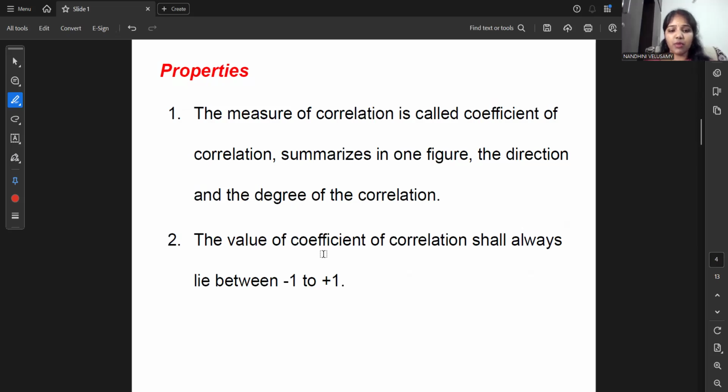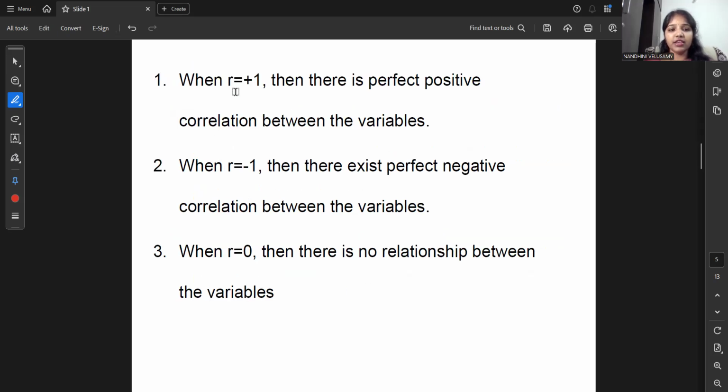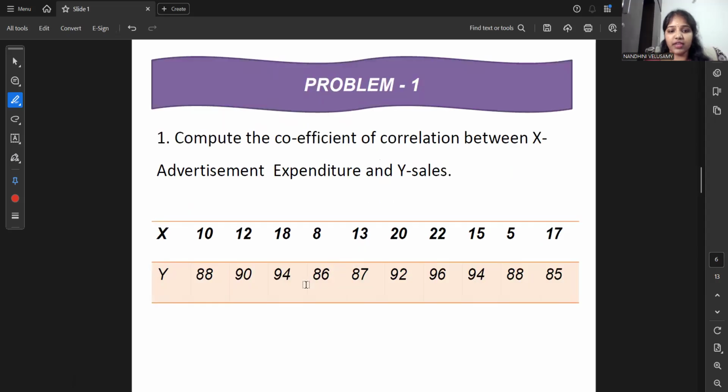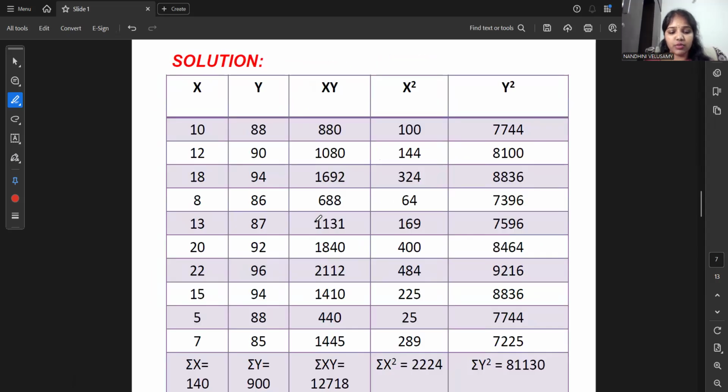The first important property is that the coefficient of correlation value always lies between -1 and +1, and it is very important. If the r value is exactly +1, then that is called perfect positive correlation. If r equals -1, then that is called perfect negative correlation. If r equals 0, then there is no relationship between the variables, meaning there is no correlation between those two variables. Now let's move to the problem.